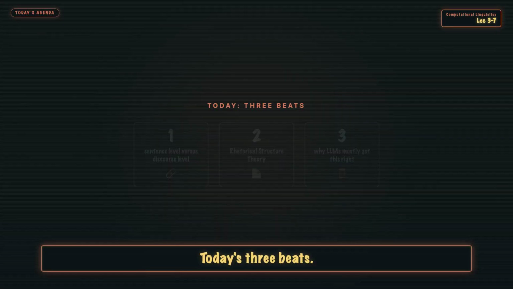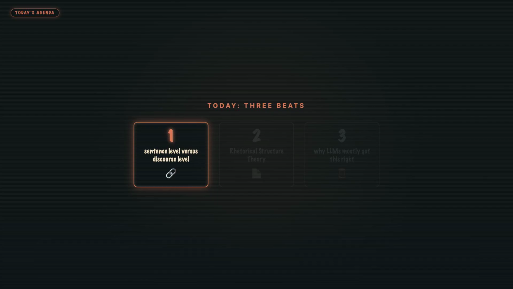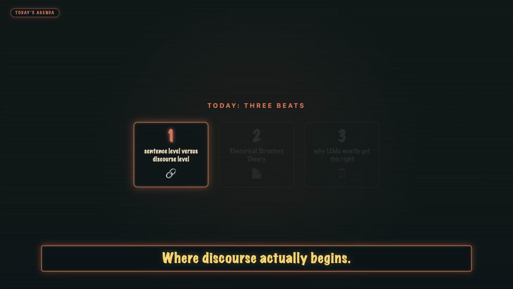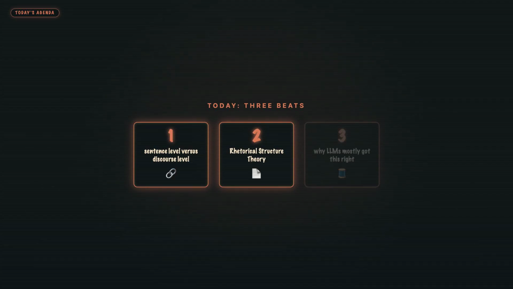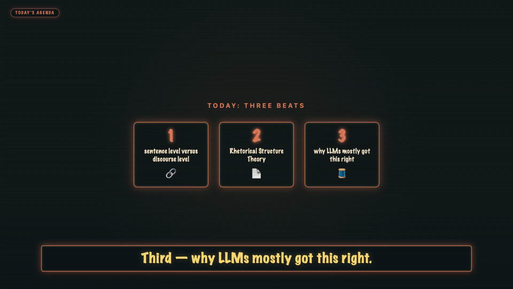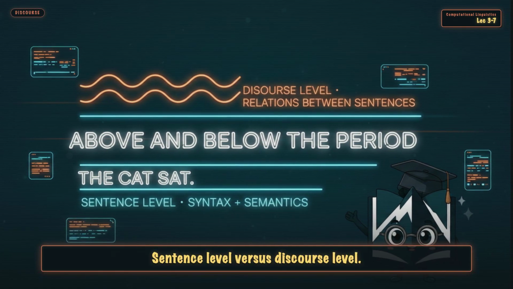Today's 3 beats. First, sentence level versus discourse level, where discourse actually begins. Second, rhetorical structure theory, Mann and Thompson, 1988, the tree that a paragraph is. Third, why LLMs mostly got this right, and where they still miss. Beat 1, sentence level versus discourse level.